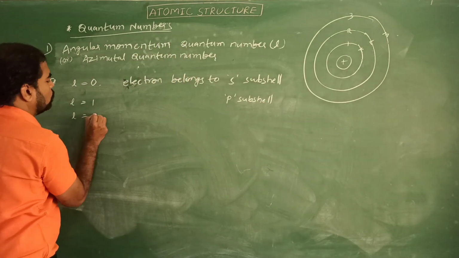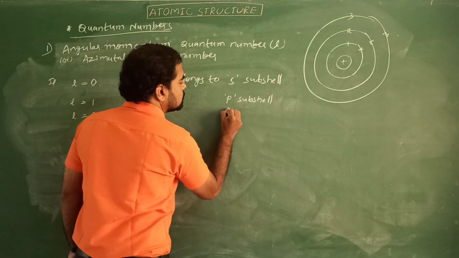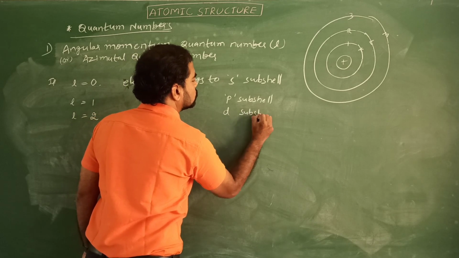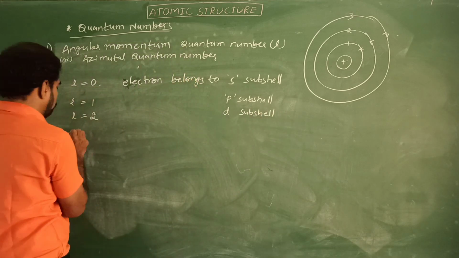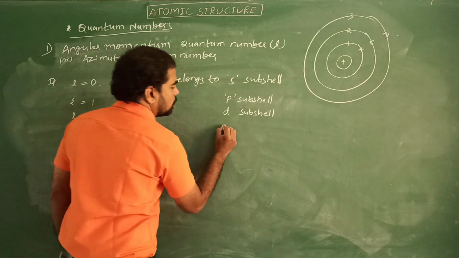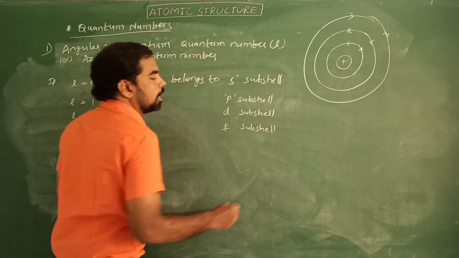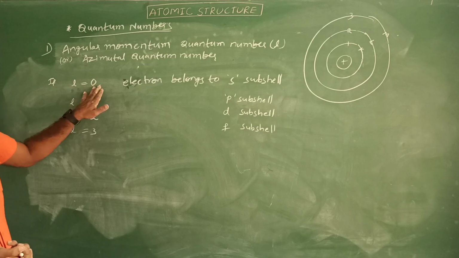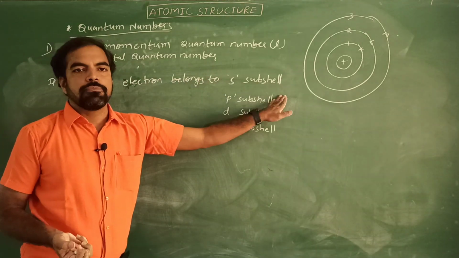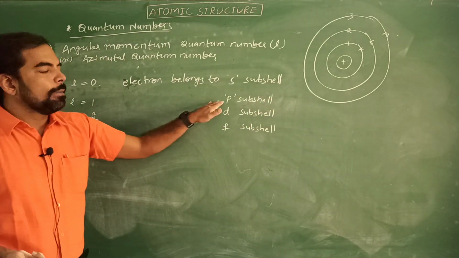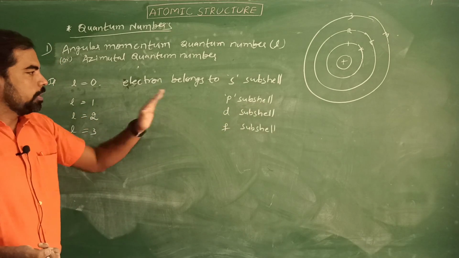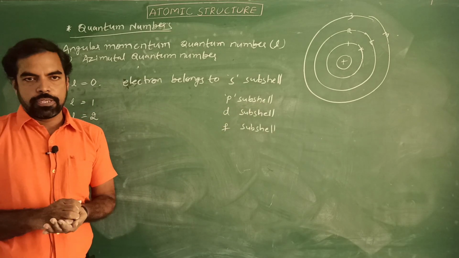If l equals 2, the electron belongs to the d subshell. If l equals 3, the electron belongs to the f subshell. Remember, l equals 0 is s subshell, l equals 1 is p subshell, l equals 2 is d subshell, l equals 3 is f subshell.